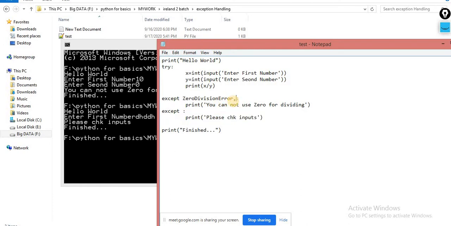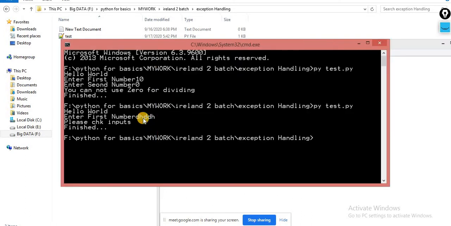Or another way, you can simply use another class, value error. This is also a right way to use it. So suppose the zero division error is there, the value error is there, that is caught by this block. If the error is something like a key error or file not found error, because I don't use that particular class, at that time the default except block will be executed. So this is the funda regarding that. Now I am executing it, probably it will work fine.